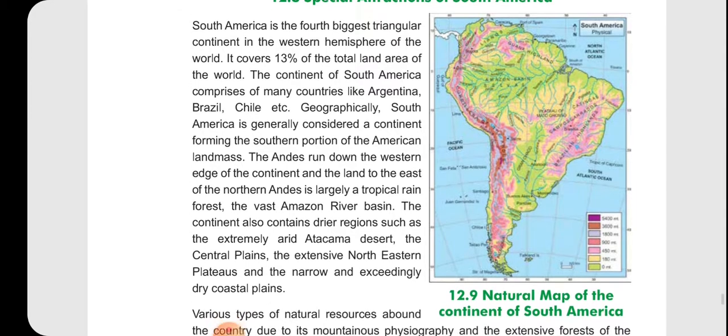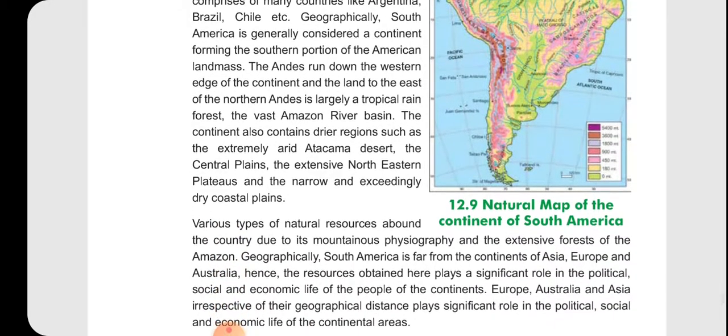Geographically, South America is generally considered a continent forming the southern portion of the American landmass. The Andes run down the western edge of the continent, and the land to the east of the North Andes is largely a tropical rainforest. That means it has a huge rainfall area in that region, and the vast Amazon river basin.